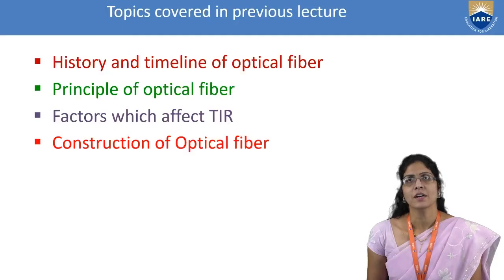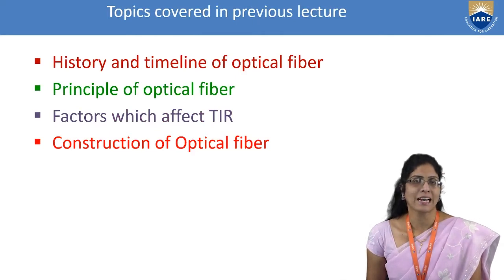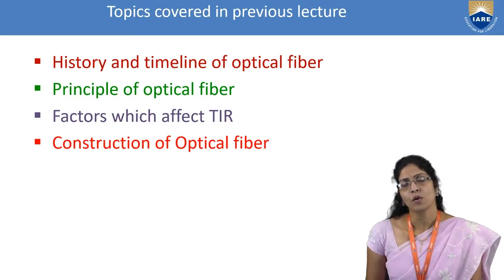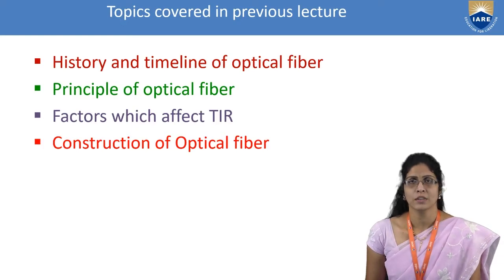In my previous lecture, we discussed the history of optical fiber, how different ideas and different observations evolved to the development of the optical fiber, leading to different applications till date. And we have also seen the main principle of optical fiber, which is total internal reflection, and the different factors which affect it: the refractive index, refraction, and the reflection of the light when it is incident into the circular aperture of the optical fiber.